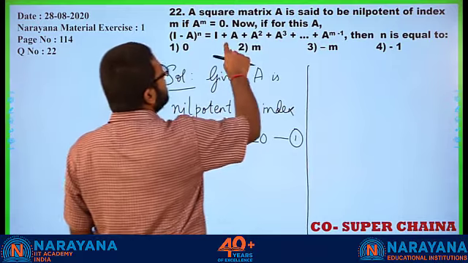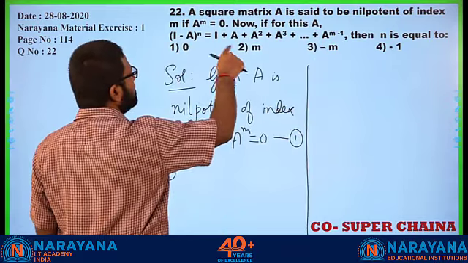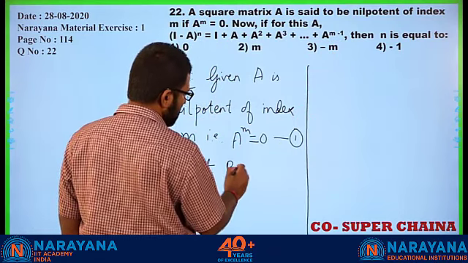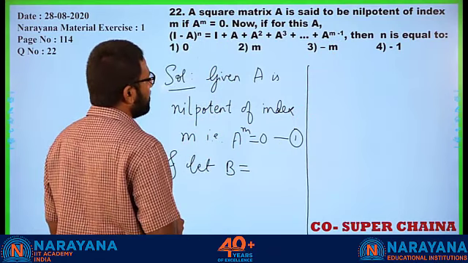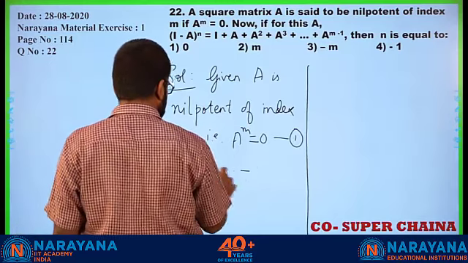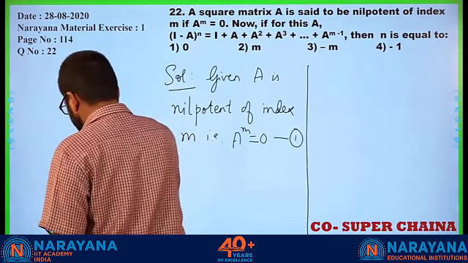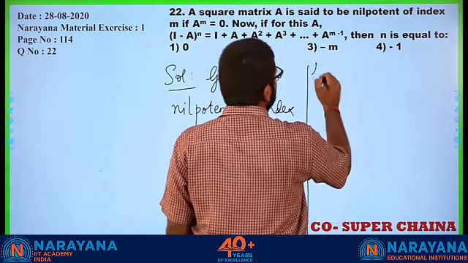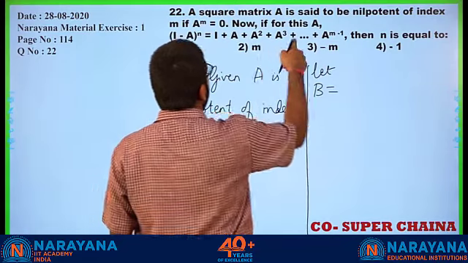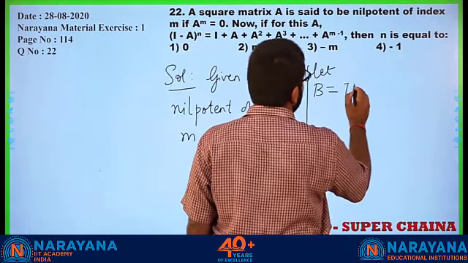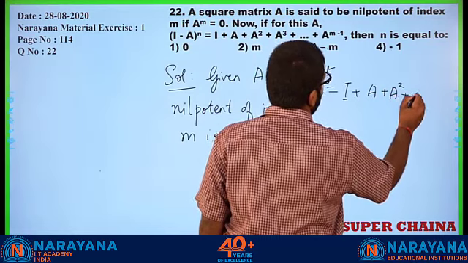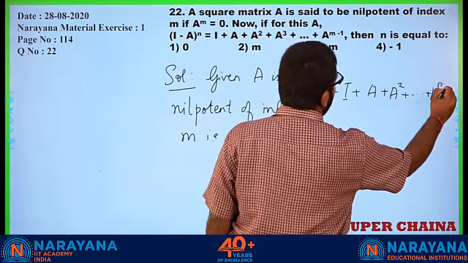And this given expression, the RHS, let us take it to be some matrix B. Let B be this entire sum, I plus A square up to A raised to m minus 1.